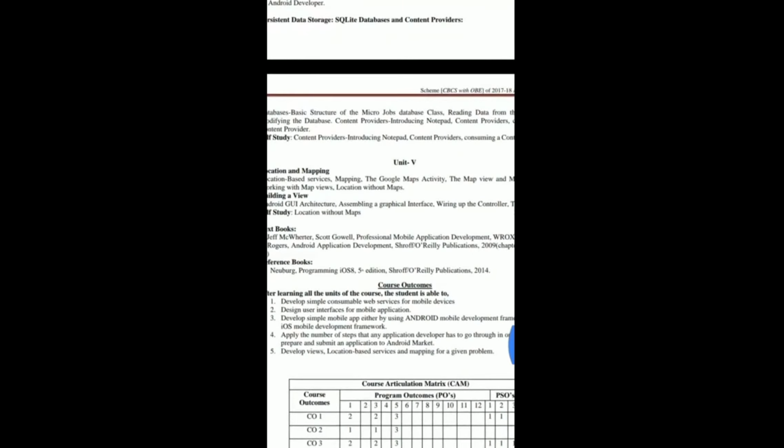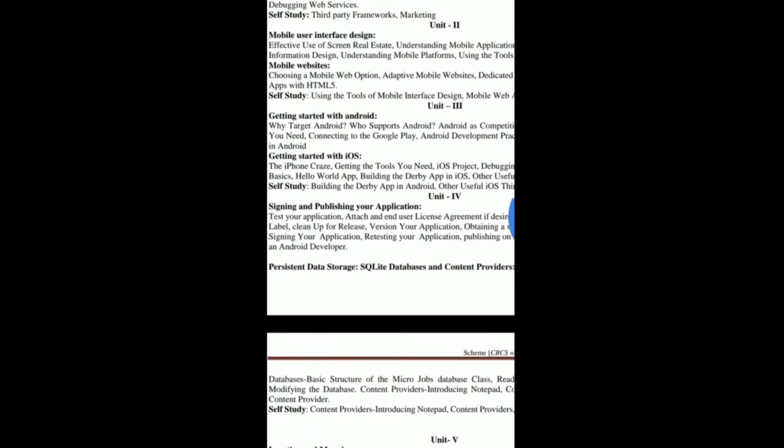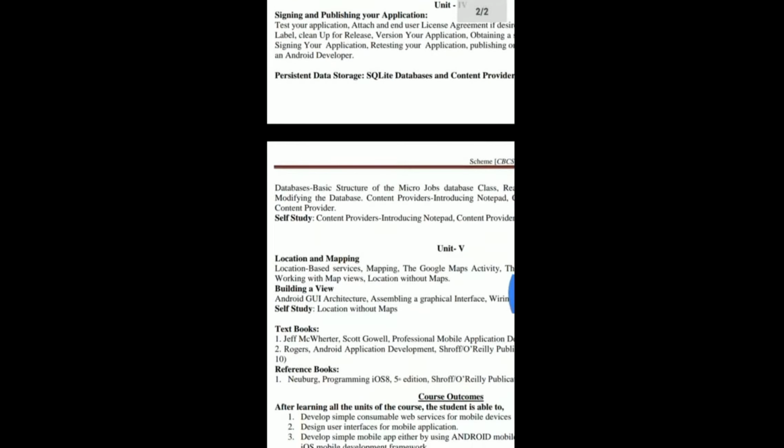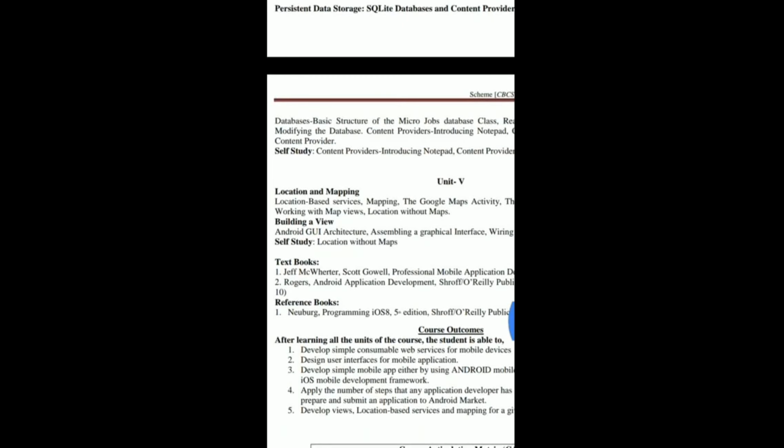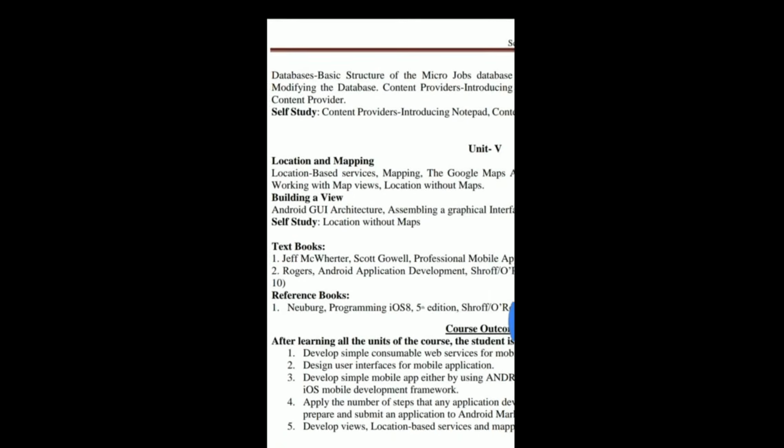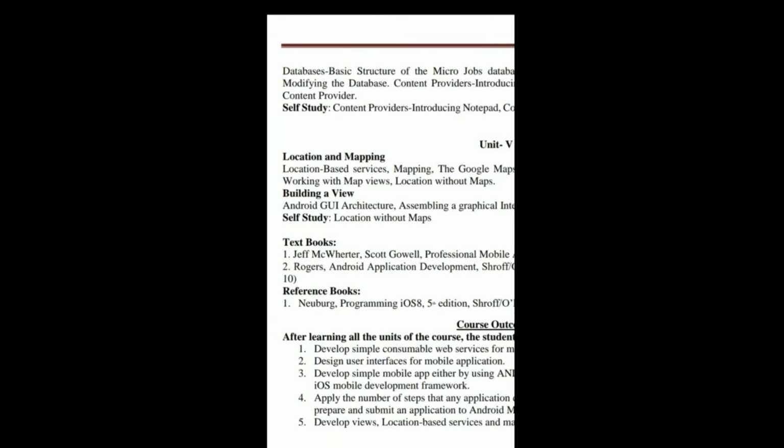The textbooks to refer are Professional Mobile Application Development written by Jeff McWherter and Scott Gowell, and Android Application Development written by Reto Meier. You have to refer to the first textbook for Unit 1, Unit 2, and Unit 3. For Units 4 and 5, you have to refer to the second textbook.